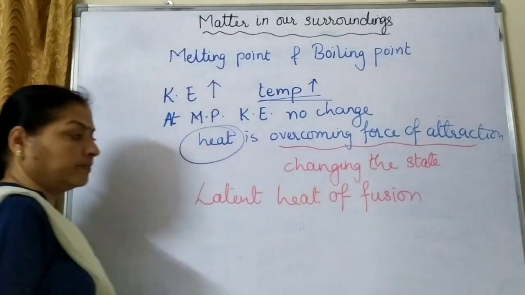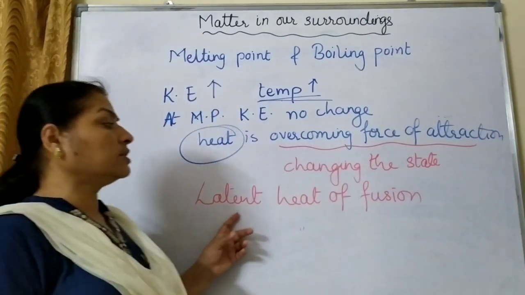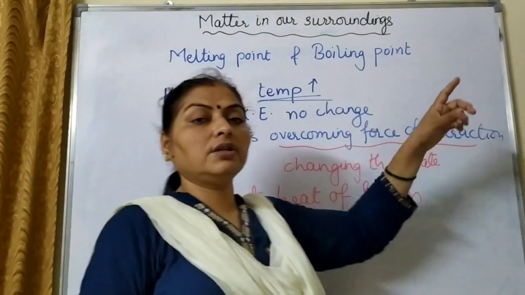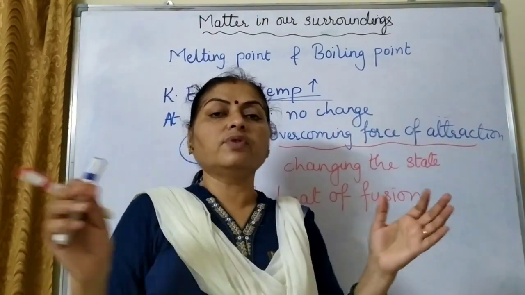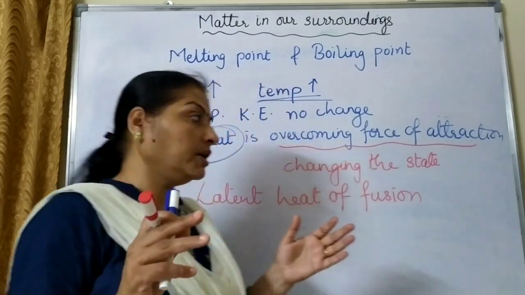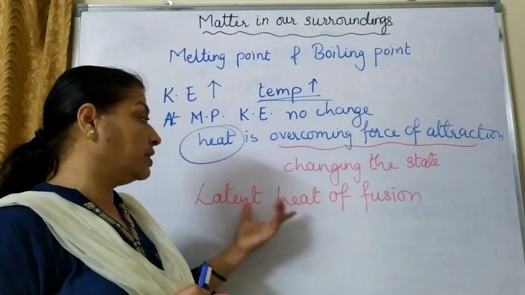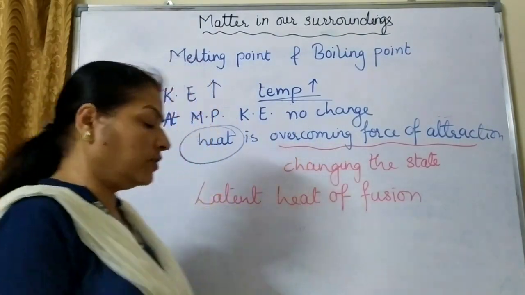Fusion means melting. So this heat, which is overcoming the force of attraction, breaking the force of attraction between the molecules of solid and changing the solid into liquid, is known as the latent heat of fusion.